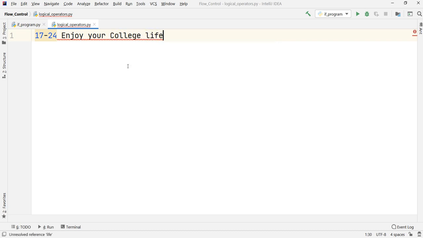So for these students, I want to print this message out: enjoy your college life. And for anything below that, if the age is less than 16 or if the age is greater than 24, it should not print anything out. Okay, so this is our task.